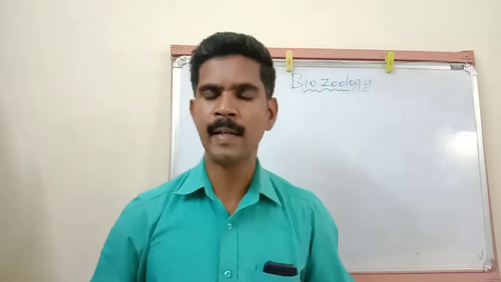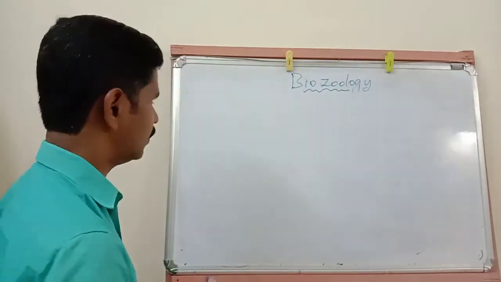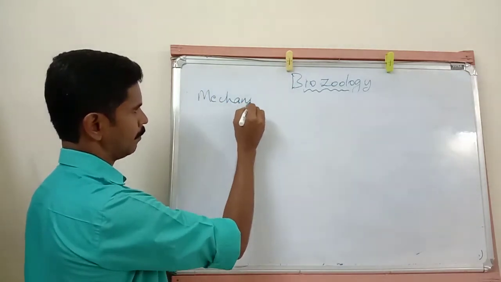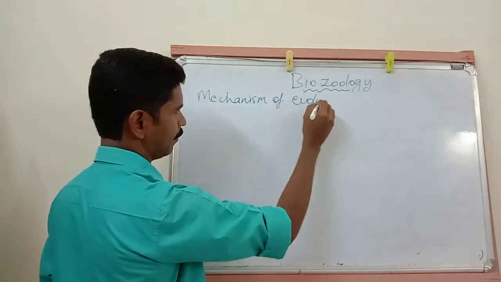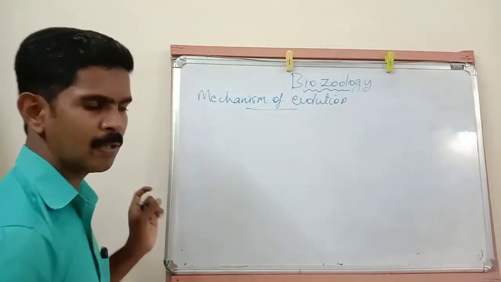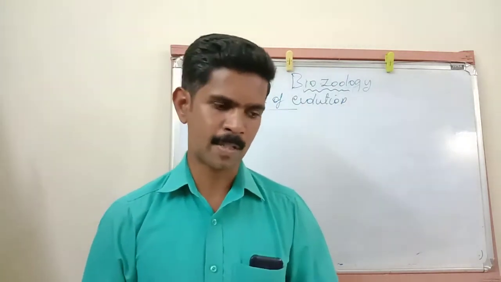Then our next topic is the mechanism of evolution. Listen very carefully. This is also one of the very important 5-mark questions.